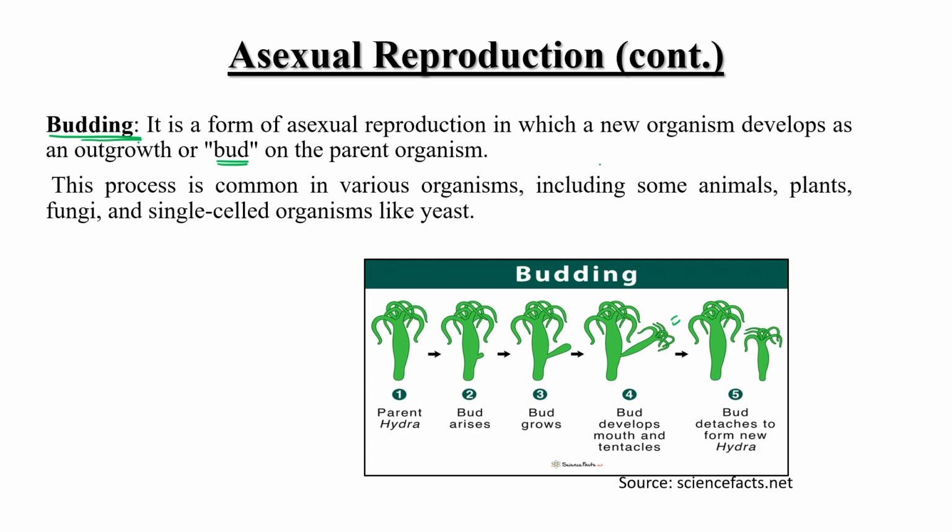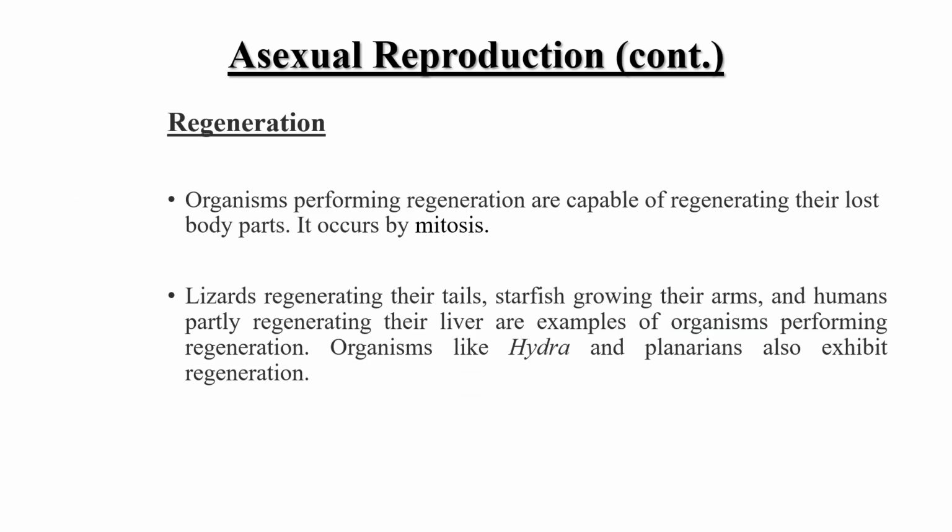So organisms develop a new outgrowth, as you can see over here. This process is common in various organisms including plants, animals, fungi, and single-celled organisms like yeast. So this is the second type of asexual mode of reproduction.